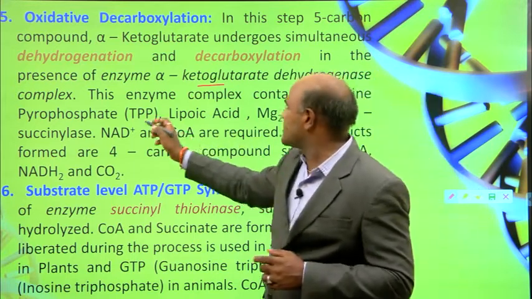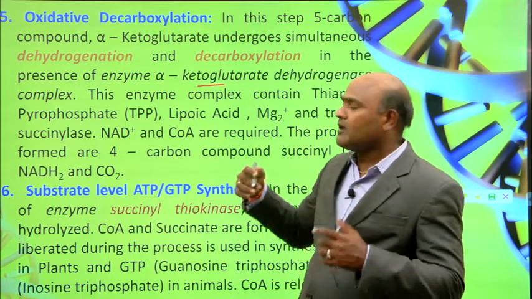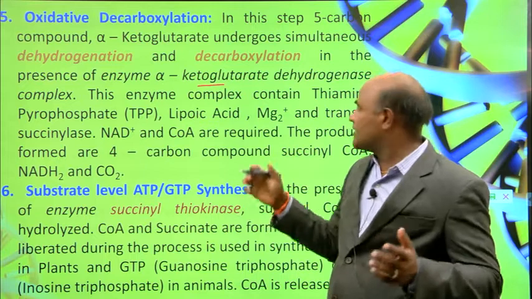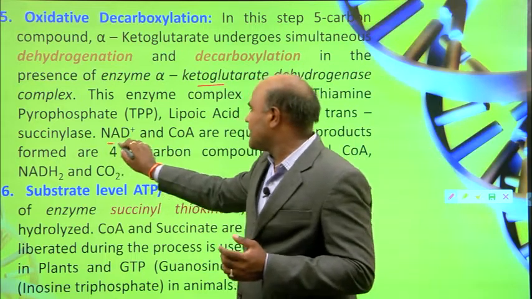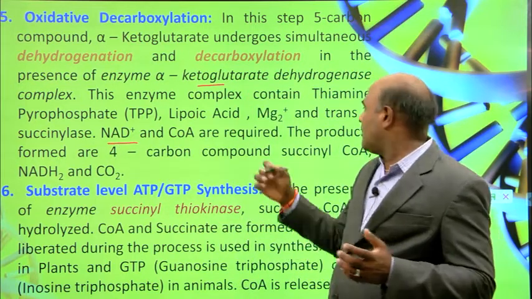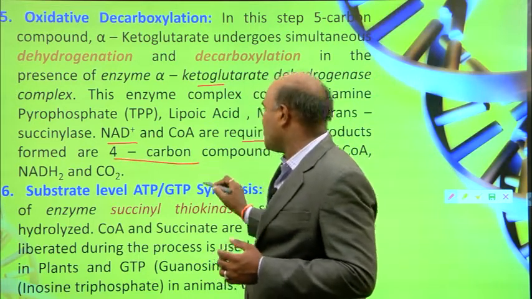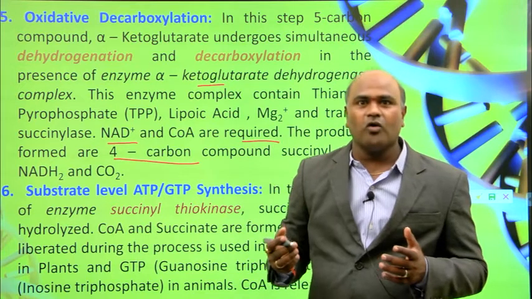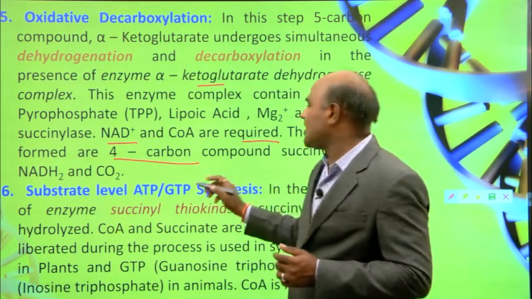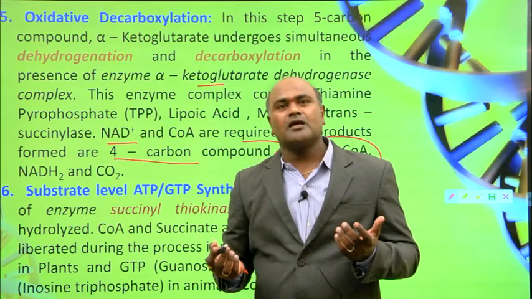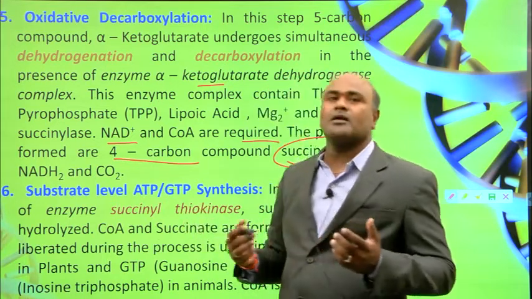This enzyme complex contains thiamine (TPP), lipoic acid, Mg2+ ions, and transaminase, and NAD+ and CoA are required. The product formed is a 4-carbon compound, succinyl CoA, and it produces NADH2 and carbon dioxide.